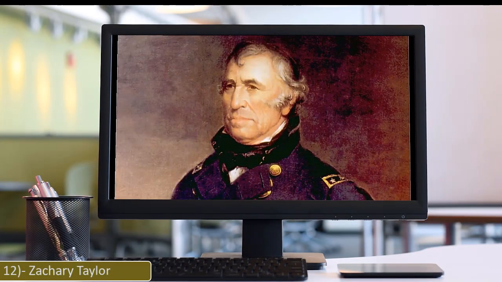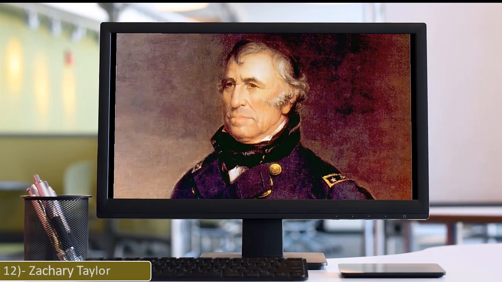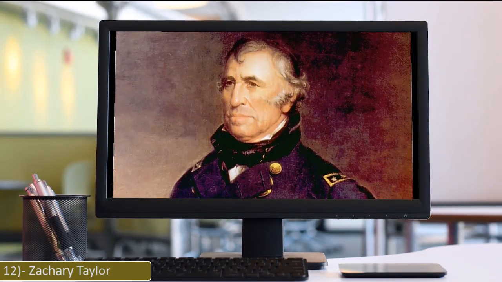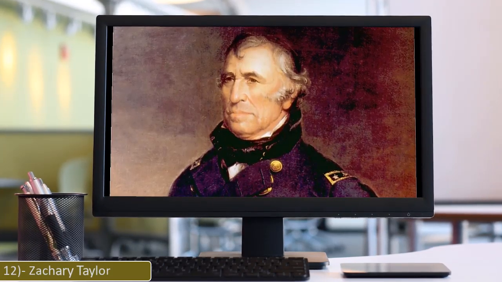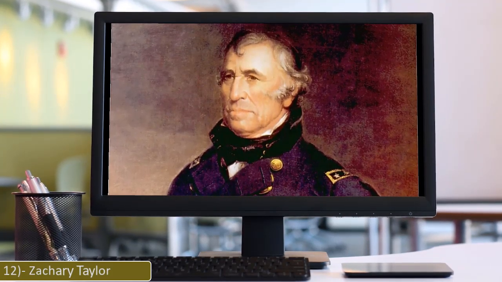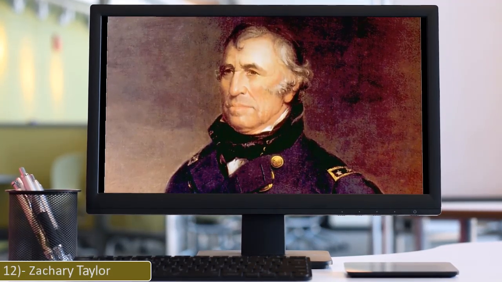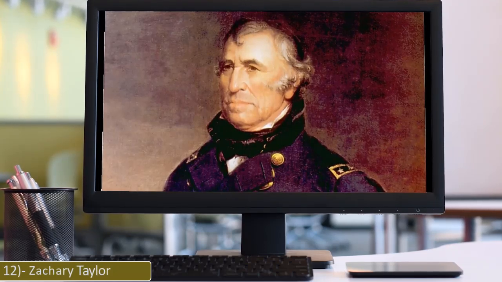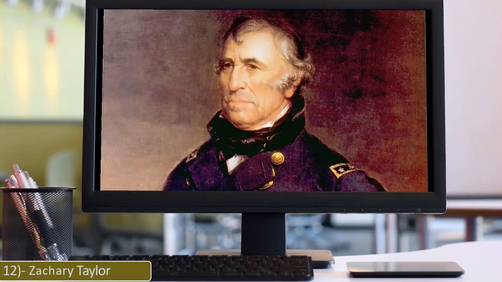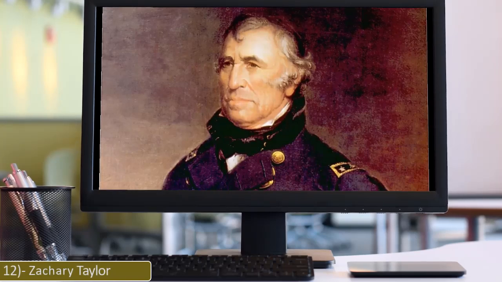12. Zachary Taylor. Zachary Taylor was an American military officer and politician who was the 12th President of the United States, serving from 1849 until his death in 1850. Taylor was a career officer in the United States Army, rising to the rank of Major General and becoming a national hero for his victories in the Mexican-American War. As a result, he won election to the White House despite his vague political beliefs. He died 16 months into his term from a stomach disease.